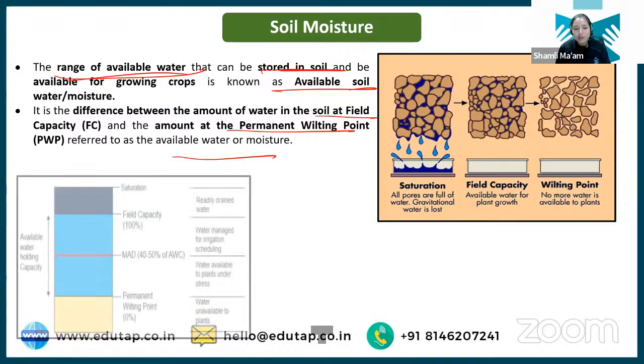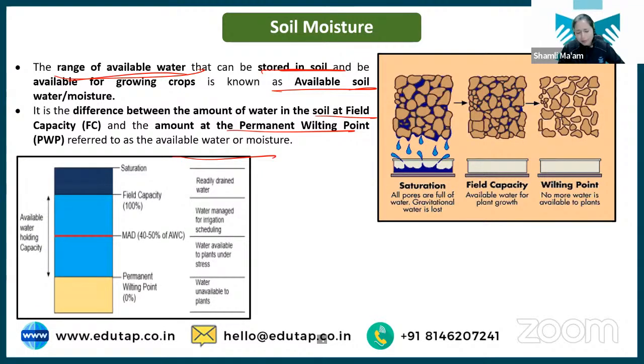Now, what is the meaning of field capacity and permanent wilting point? Let me explain to you. First, see this picture. We have saturation. When you irrigate the field, what will happen? All the pores that are present in the soil, be it the macropores or the micropores, all get filled up with water. That situation is known as saturation. It means all pores are saturated with water.